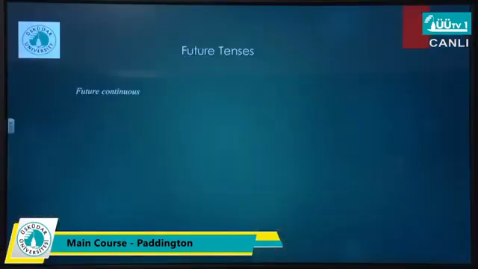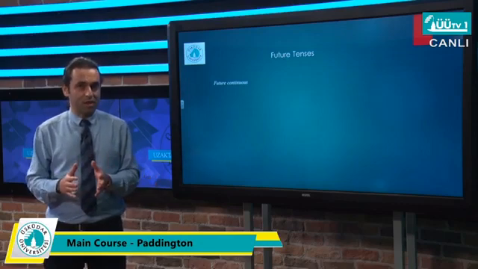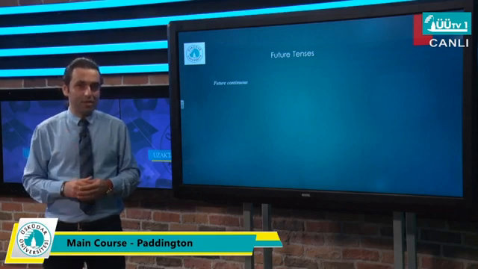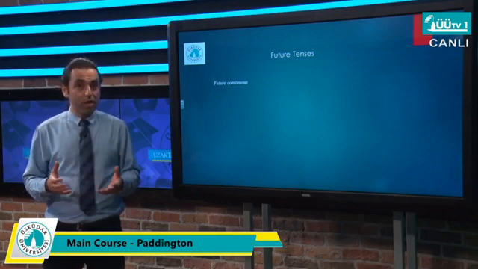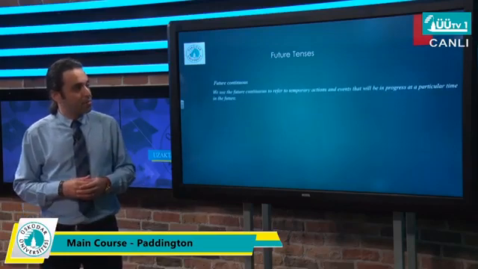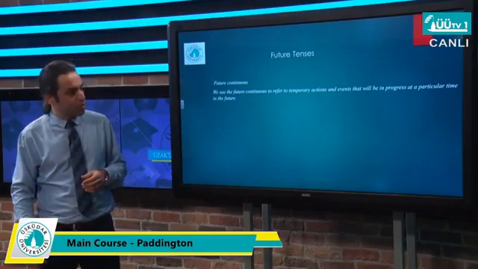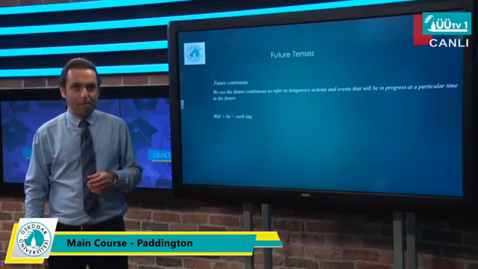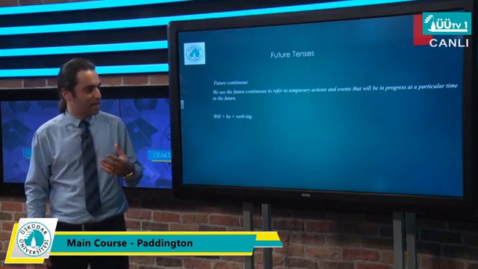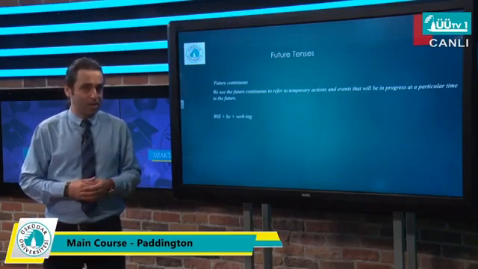The last one is future continuous. Following the first definition that we had for future perfect, as we said, one action in the future starts and finishes. For future continuous, we can say that, again, one action or event in the future will start and continue. So it will be in a kind of progress or temporary circumstance. The structure is will plus be plus verb-ing. So it's crystal clear that because of verb-ing, one action in the future will be in progress.